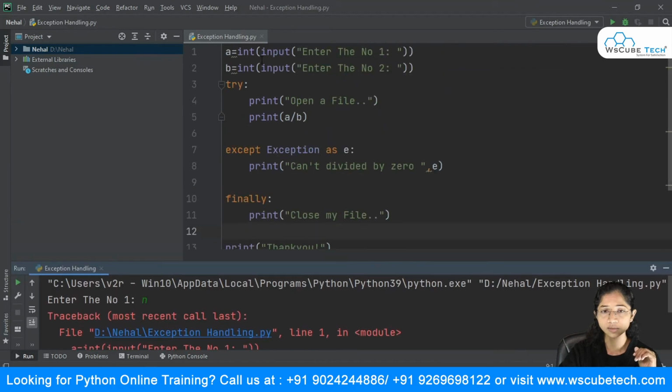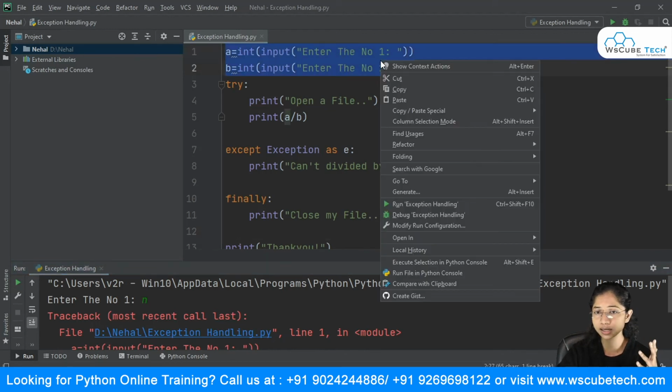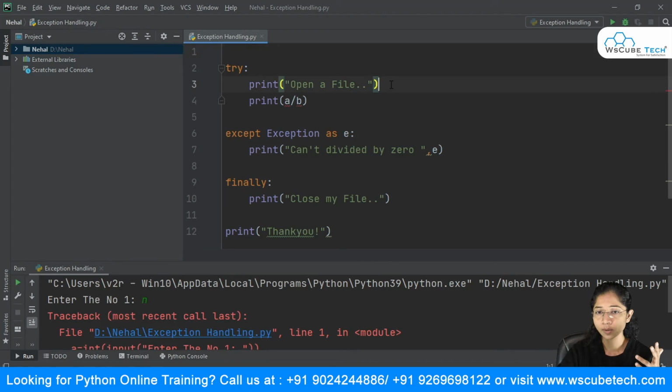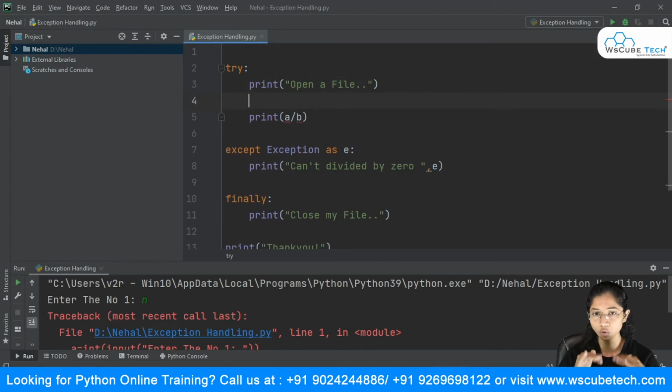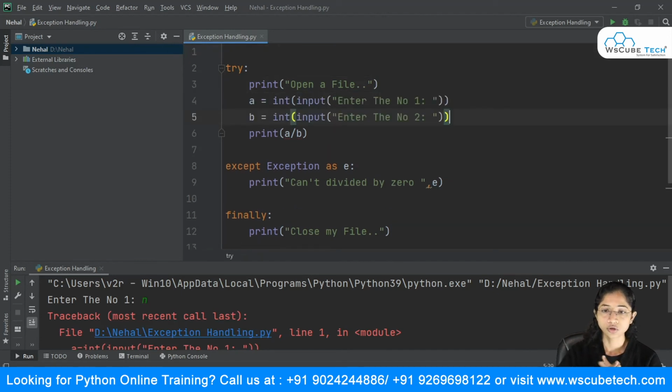So this statement may also give me an error if the user gives the wrong input over here. So what I need to do is put this into my try block as well. I'm going to put this after open my file. I can put this also into my try block, and in order to handle this type of exception, I will have to write again except.